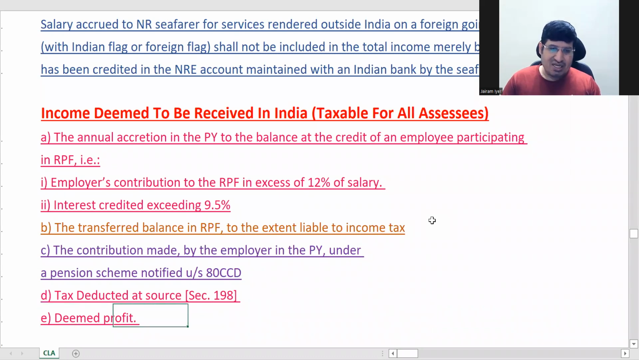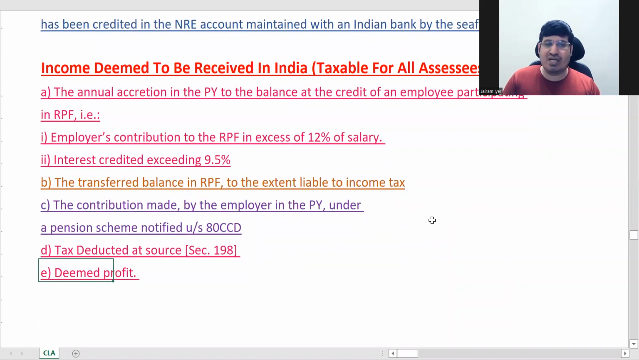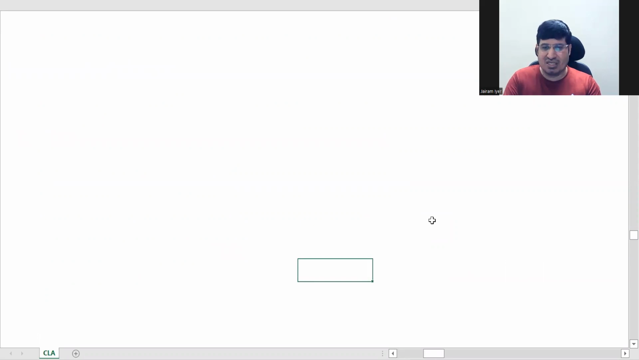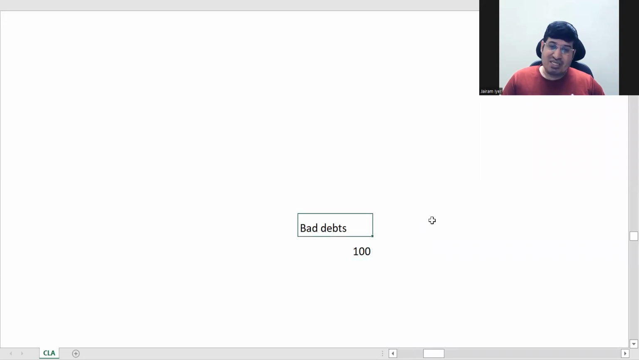Similarly, here there is something called deemed profit. We will study deemed profit in PGBP. Basically, it talks about something where you have made a deduction for PGBP, let us say a deduction for bad debts. You have taken a deduction for bad debts, it is 100. Sometime in future, you thought it was bad, so you made the deduction. But in future, what has happened? You have received some amount out of it.